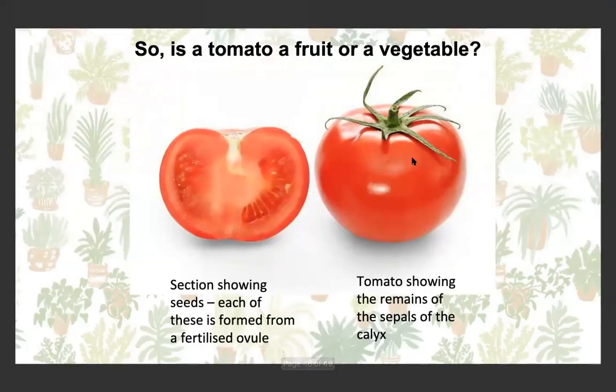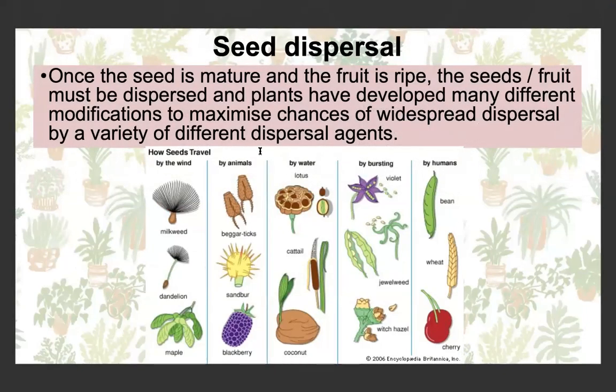So we can see that the tomato is actually a fruit, as most people will know. It has seeds formed from the ovule and its outer coat is the ovary. And here at the top, there's actually the remains of the sepal of the calyx. So once the seed has grown, pollination has occurred, fertilization has occurred. Now the seed is mature and the fruit is ripe. The seeds and the fruit have to be dispersed so that competition can be reduced between the parent and the offspring. Plants have developed a lot of different ways to maximize the dispersal of the seeds and of the fruit.